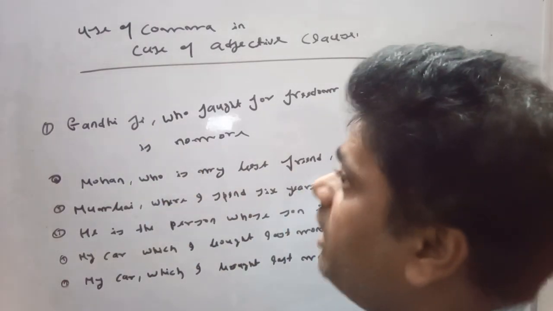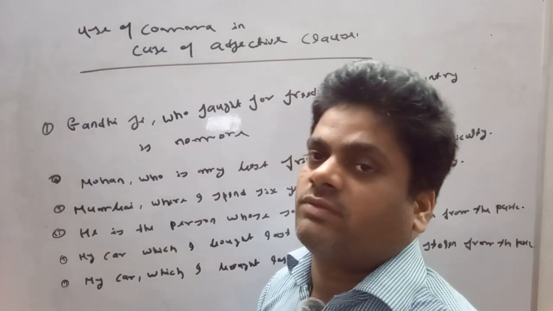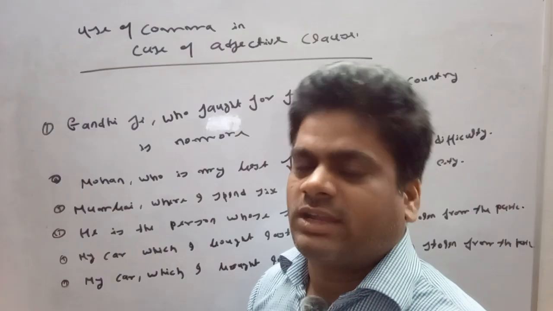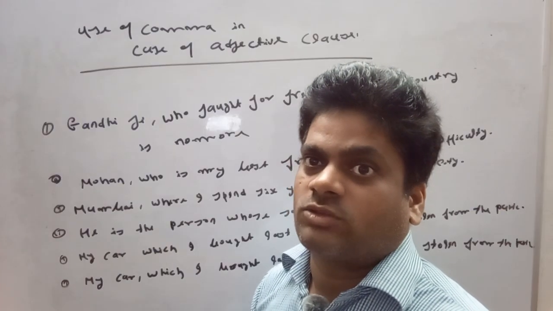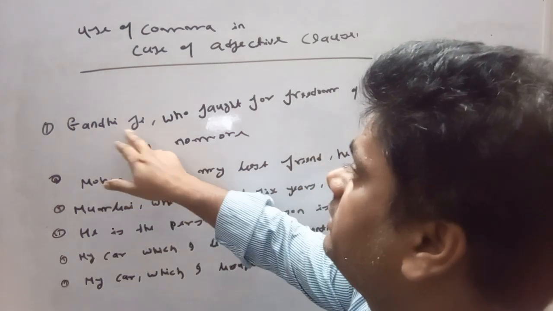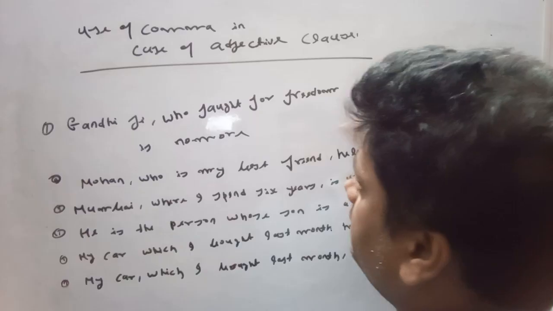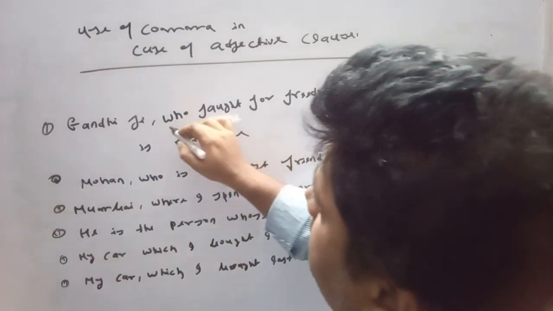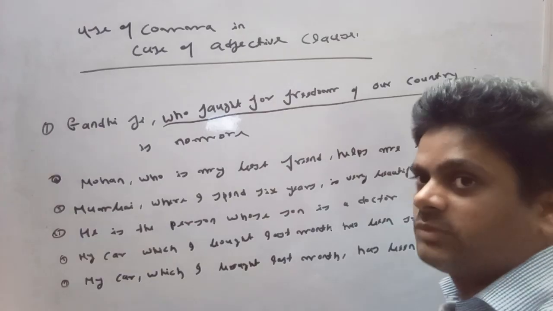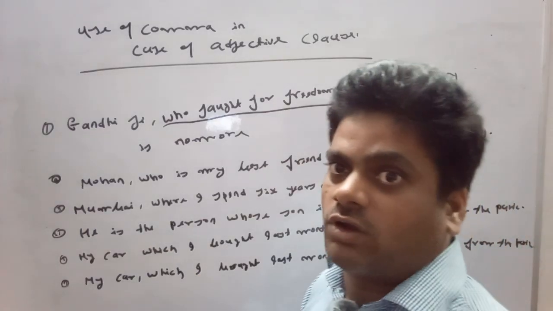If we try to make an identification of a noun, then there would be no use of a comma. We cannot use a comma there, but in the case of a non-defining clause, we can use a comma. Gandhiji, everybody knows about Gandhiji, who fought for the freedom of our country, is no more. If I remove this section, who fought for the freedom of our country, this is not a defining clause, and in the case of a non-defining clause, we have to use a comma.